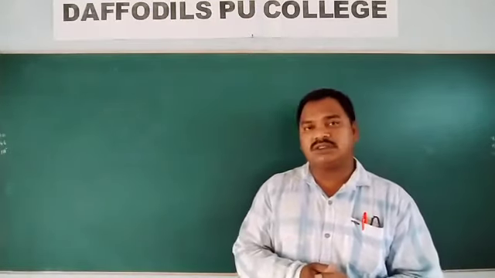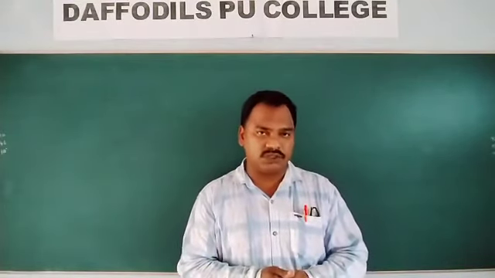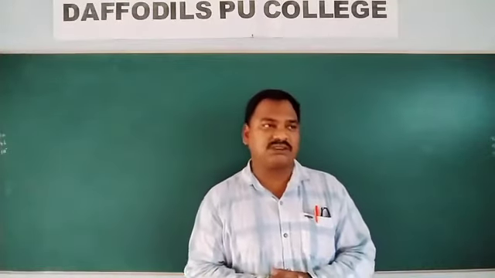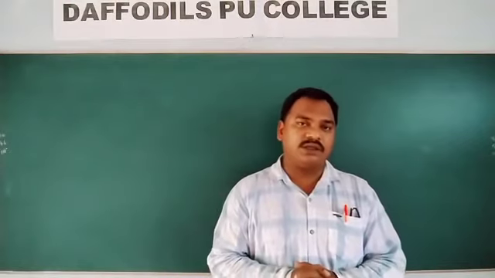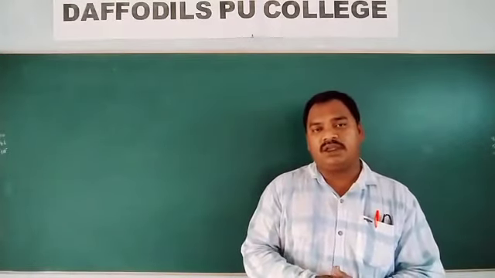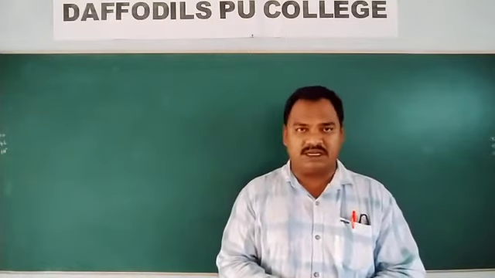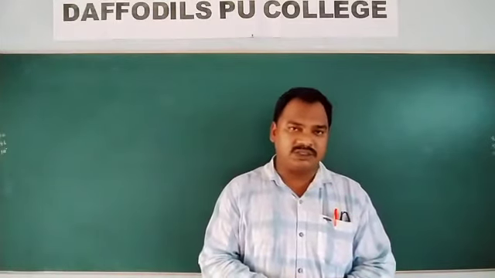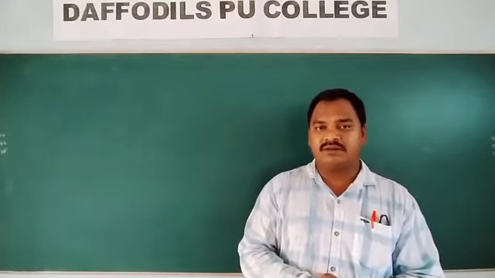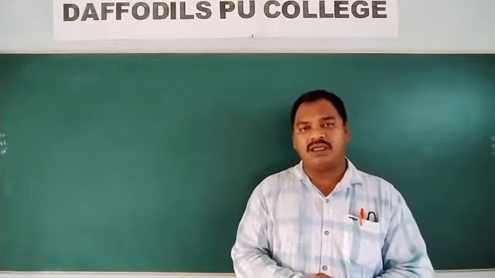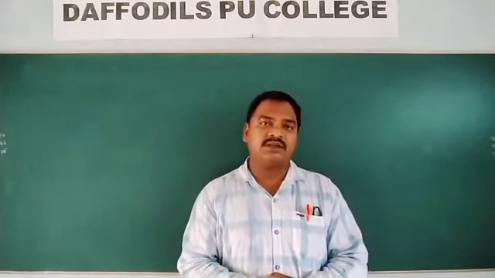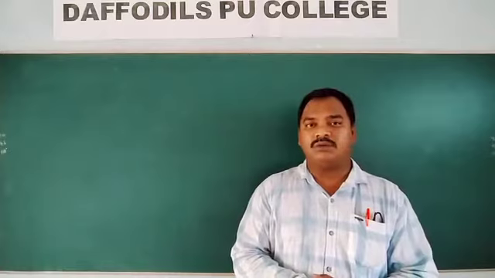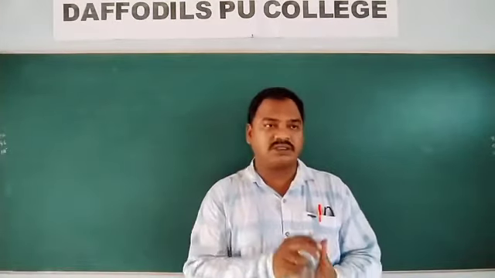Another reaction is that glucose shows mutarotation. What is mutarotation? We will discuss. Another point is glucose on reaction with methyl alcohol and HCl gives methyl alpha D glucoside and methyl beta D glucoside. So glucose gives two products.